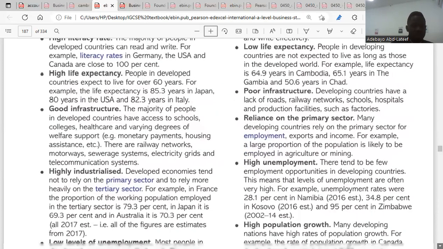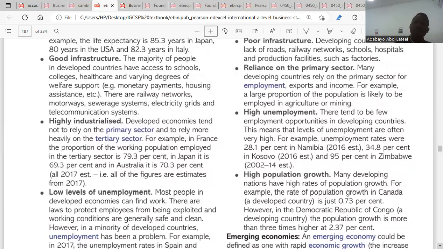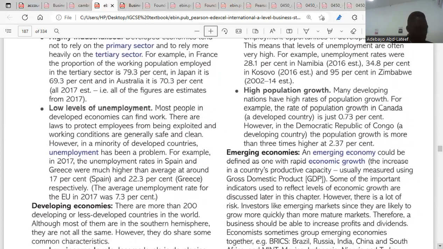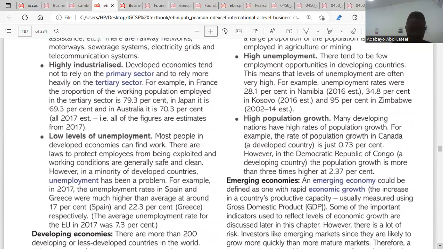The fourth one, good infrastructure. When we talk about infrastructure, we're talking about access to schools, access to roads, access to healthcare, access to welfare support. Developed economies have all these accessibilities. The fifth one, highly industrialized. I wrote, they rely heavily on the tertiary sector rather than the primary sector. So for a country to be considered a developed economy, it will have its highest proportion of employment in the tertiary sector.